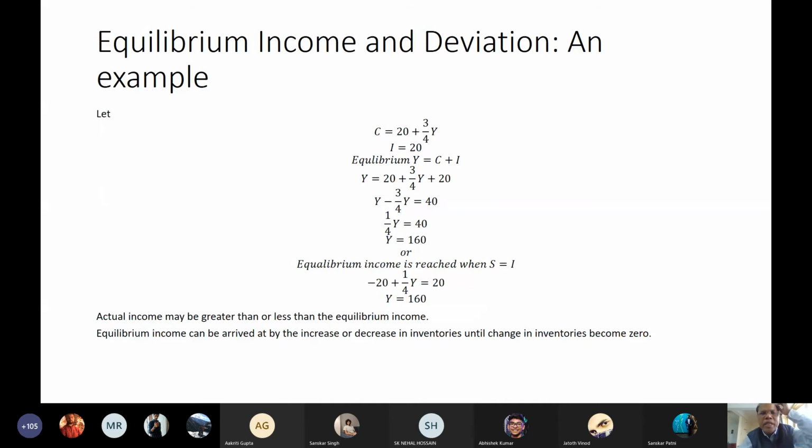How or why? Now let's take 200 income and put that into the consumption function: 20 plus 3/4 into Y, that is 200. How much will it be? It will become 170. C is 20 plus 3/4 of 200, so it gives you a value of 170. I is 20, so total expenditure becomes 190. Total supply is 200, total demand is 190. Total income is 200, total expenditure is 190.